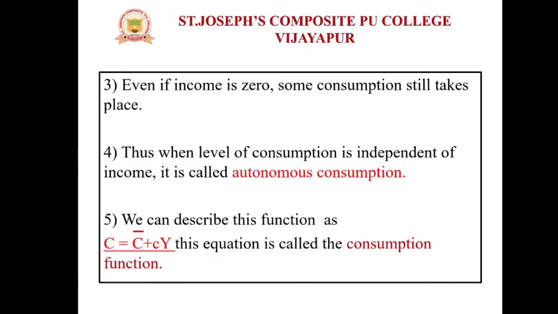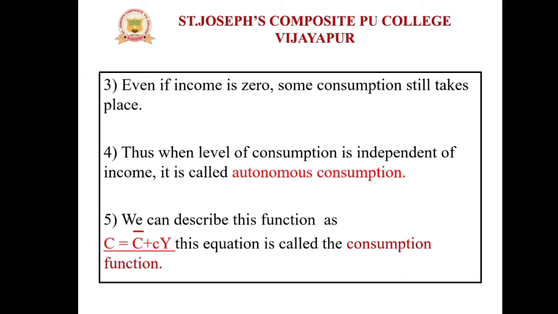Because here consumption is independent of income. It is not determined on the basis of the income of the household. So how to write it: if the income is zero, the consumption still takes place, and if consumption is independent of income, it is called autonomous consumption.